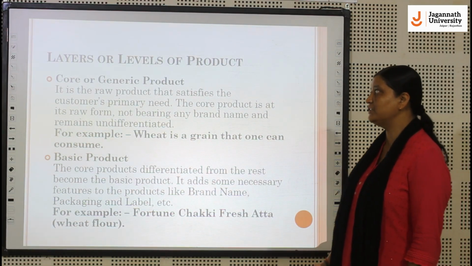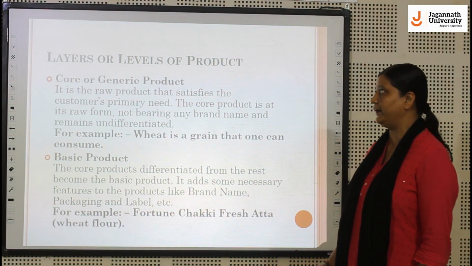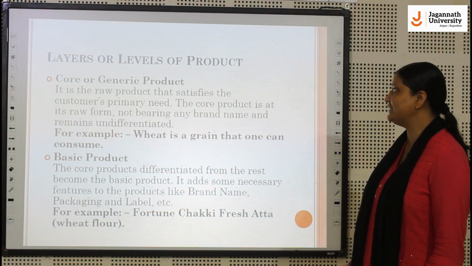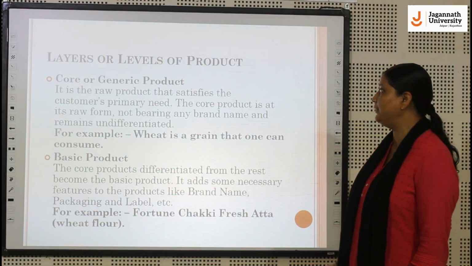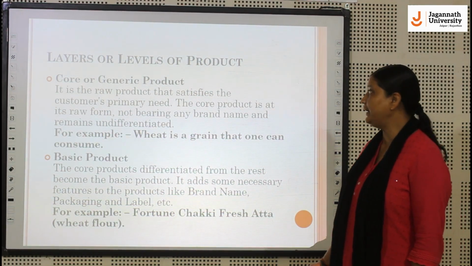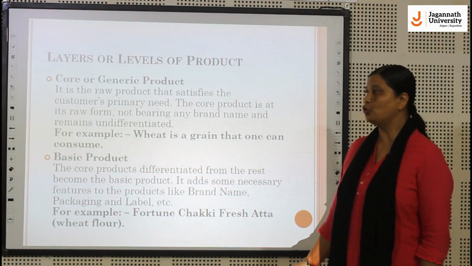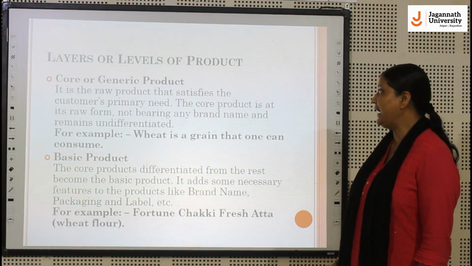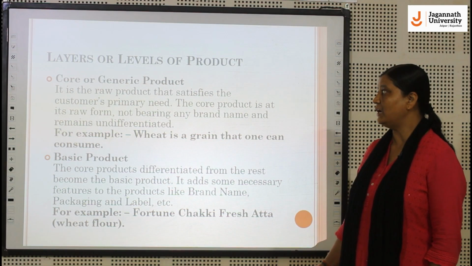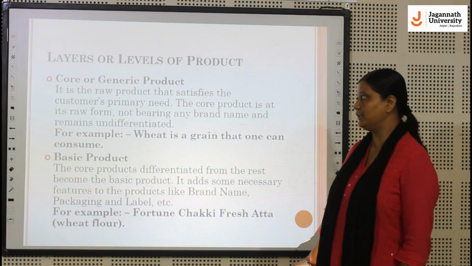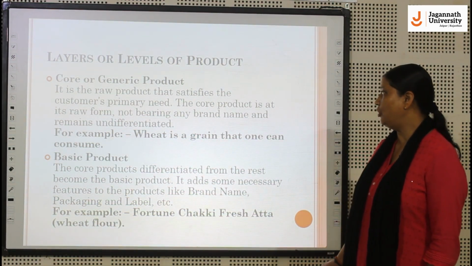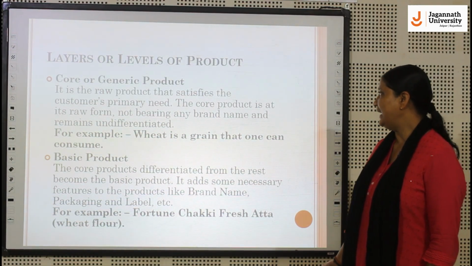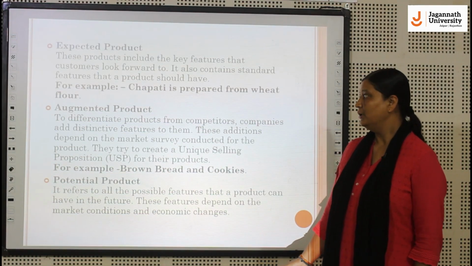The first level is the core or the generic product. It is the raw product that satisfies the customer's primary need. The core product is in its raw form, not having a brand name, and remains undifferentiated. For example, wheat is a grain that one can consume.